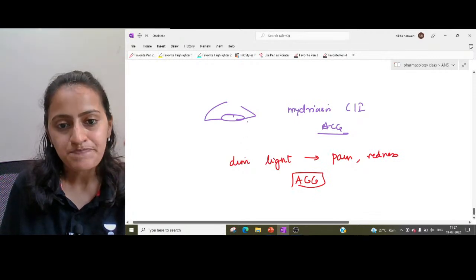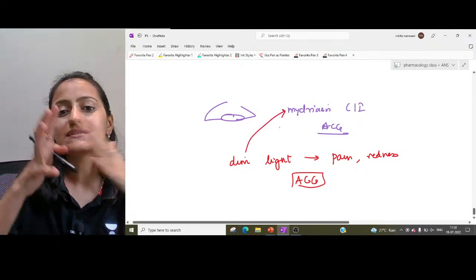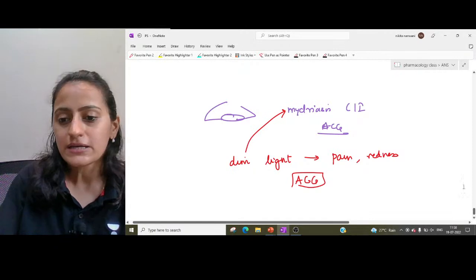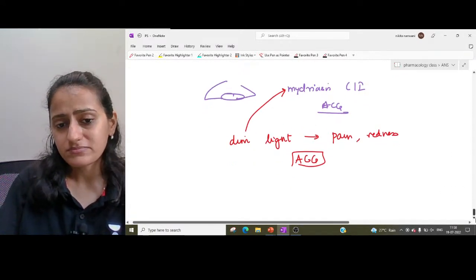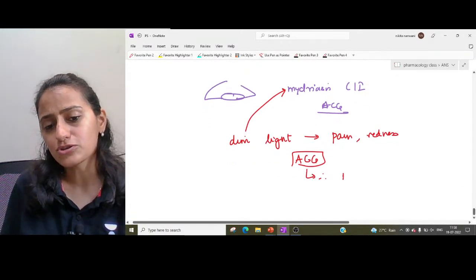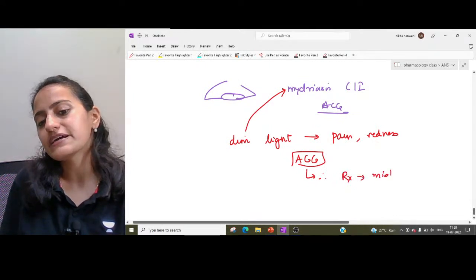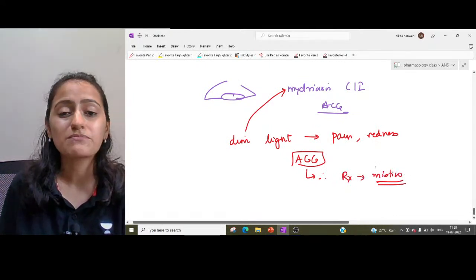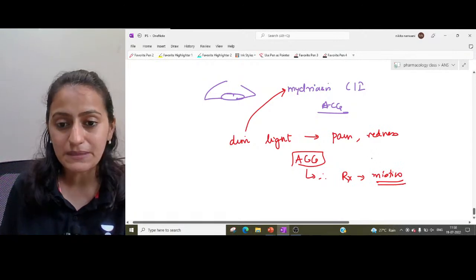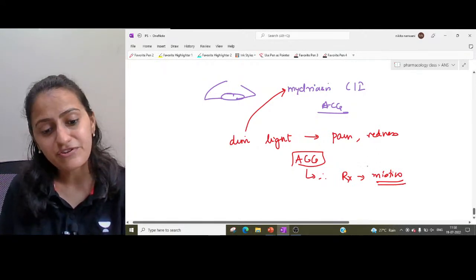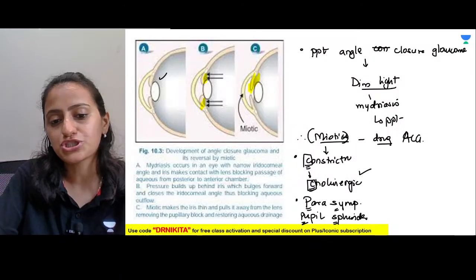Why the dim light? Because basically in dim light there is mydriasis. So that will increase the pressure. So therefore in angle closure glaucoma in treatment we give myotics. Okay, remember this point. Myotics are a definitive treatment, a definitive drug in angle closure glaucoma.